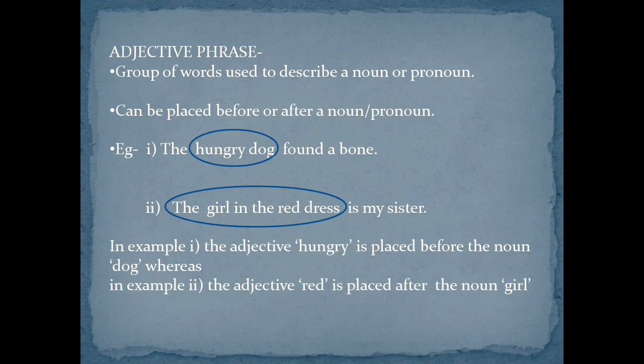The girl in the red dress is my sister. The girl in the red dress is the adjective phrase here. It is describing my sister. In example 1, the adjective hungry is placed before the noun dog, whereas in example 2, the adjective red is placed after the noun girl. So it can be placed before or after the noun or pronoun.